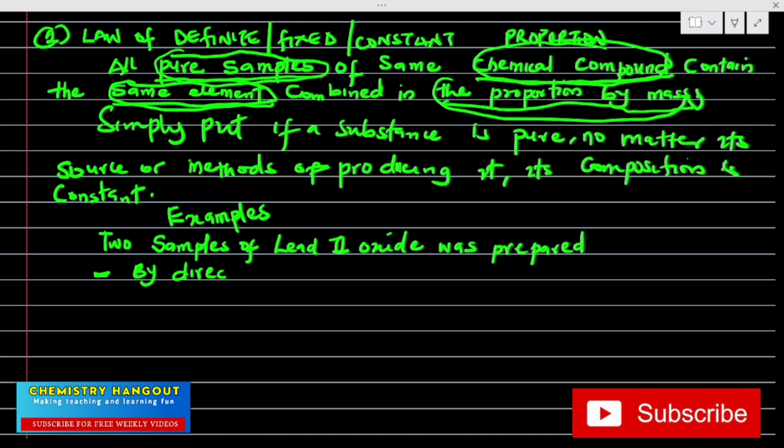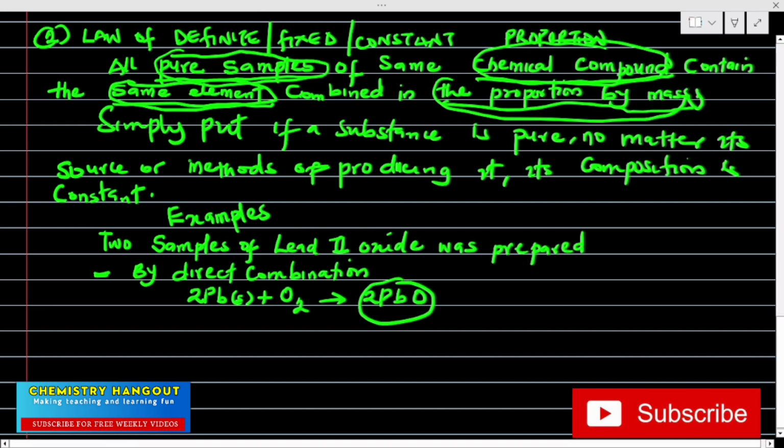By direct combination, I have lead reacting with oxygen to give me lead(II) oxide. Then I'll balance the equation. So this is what I want to prepare, lead(II) oxide. This is a bone of contention.